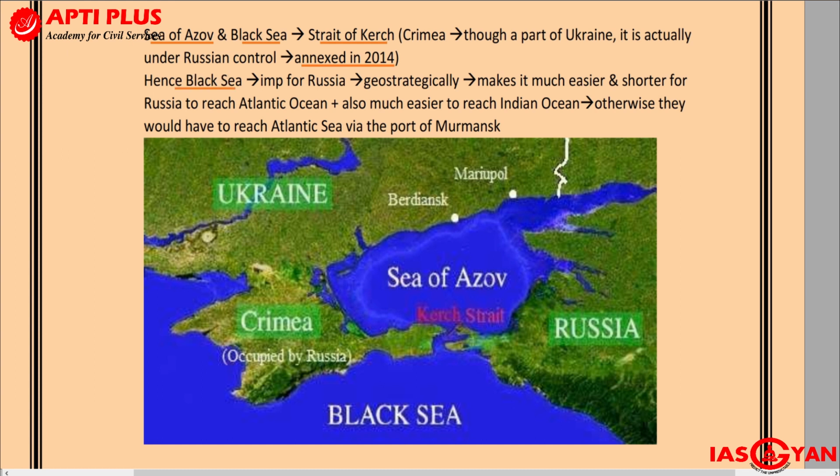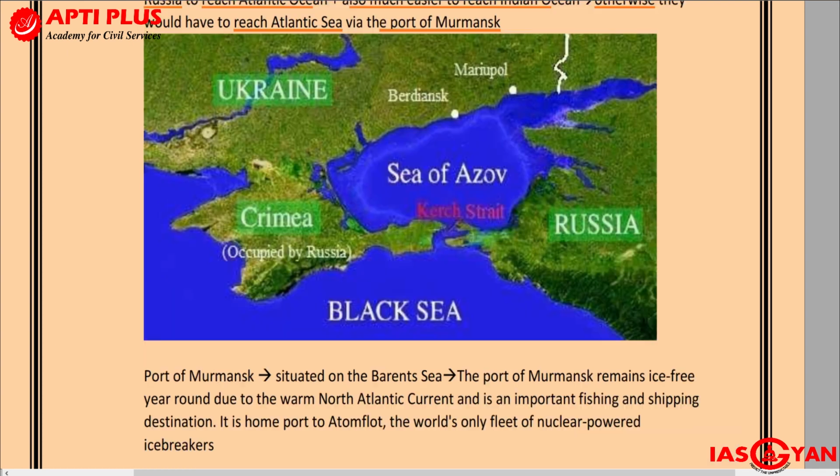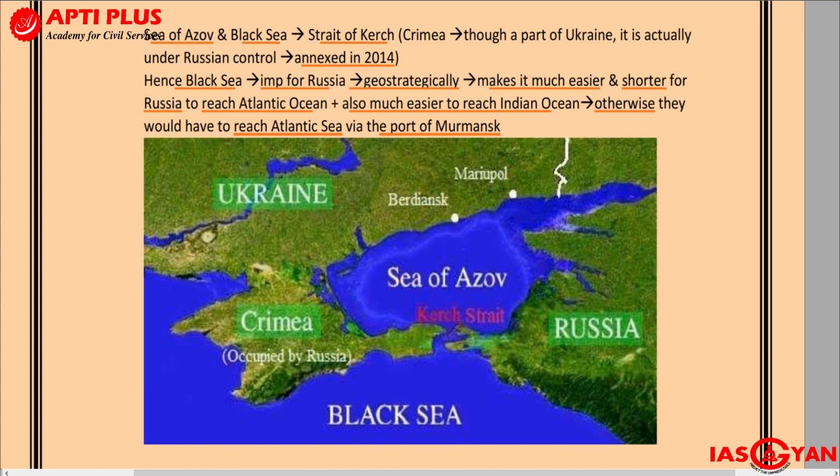You see, the Black Sea is important for Russia geostrategically because it makes it much easier and shorter for Russia to reach the Atlantic Ocean, plus it also becomes much easier to reach the Indian Ocean. Otherwise, they would have to reach the Atlantic via the port of Murmansk. We will see where this Murmansk is, but first try to understand why it was important for Russia to capture Crimea. It was because of its geostrategic importance.